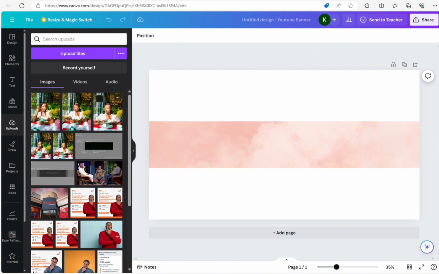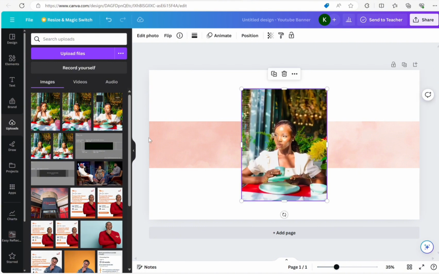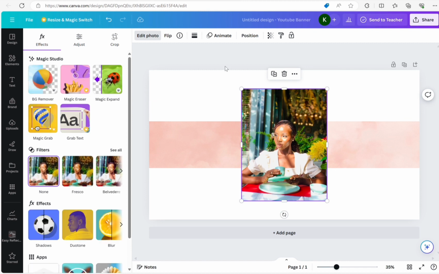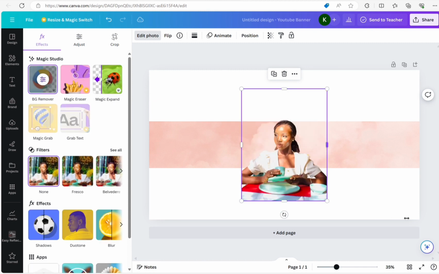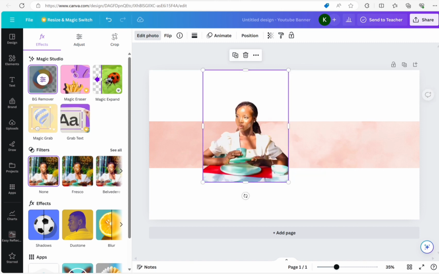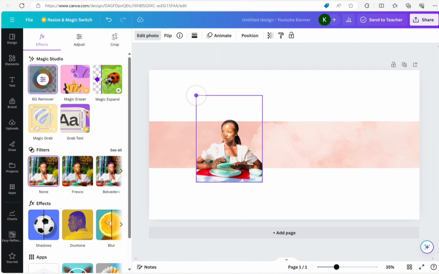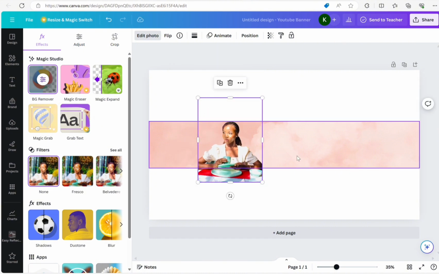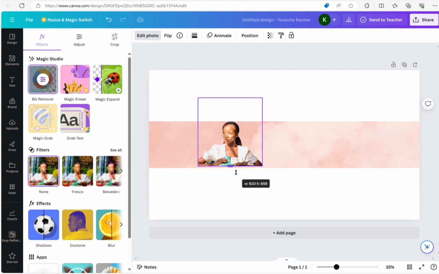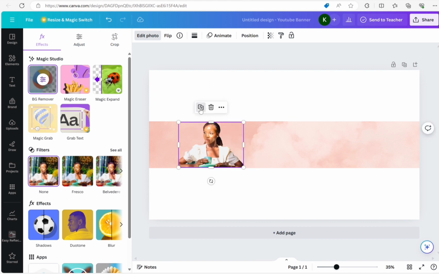For my YouTube banner, I'm going to be using this image that I already uploaded to Canva, and I'm going to remove the background, which I can do on Canva. I remove the background and make it fit into my banner size, making sure that there are no images outside, they all fit perfectly into the banner.